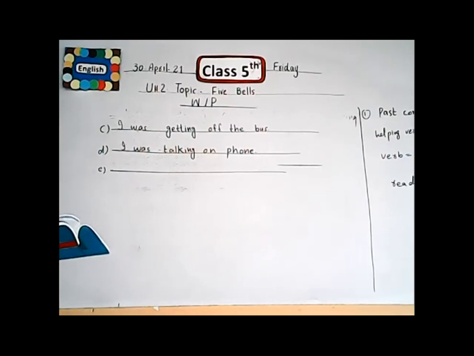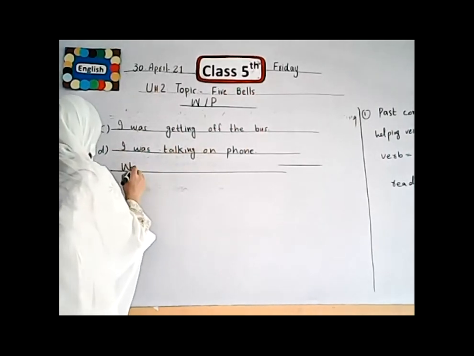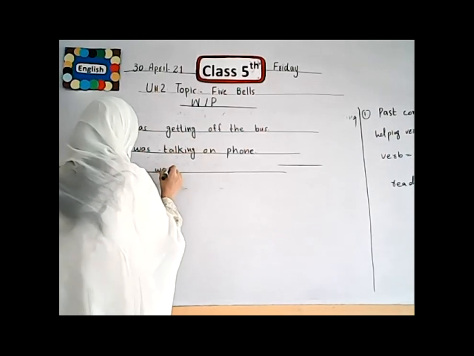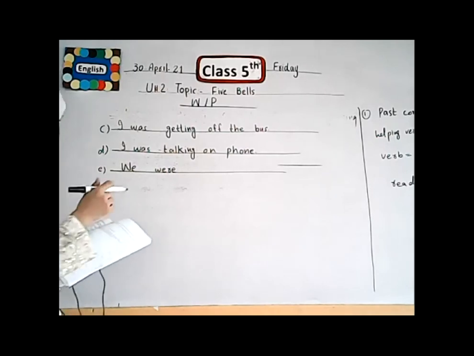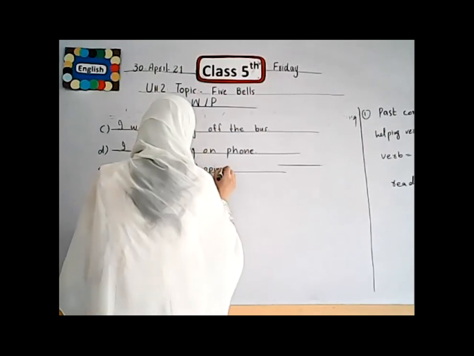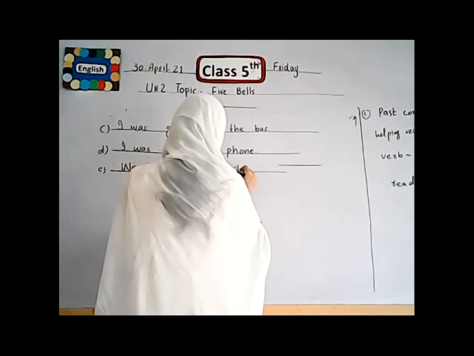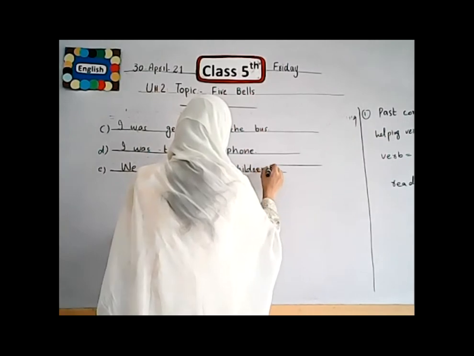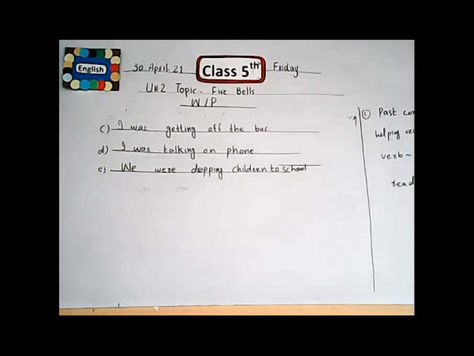In brackets, we use the words drop children school. We were. Mr. and Mrs. Nadeem are two persons, so we use the helping verb were. We were dropping children. Drop is the first form, and we add ing in the past continuous sentence. We were dropping children to school. Mr. and Mrs. Nadeem were dropping their children to school. Is it clear? I hope all the students understand.